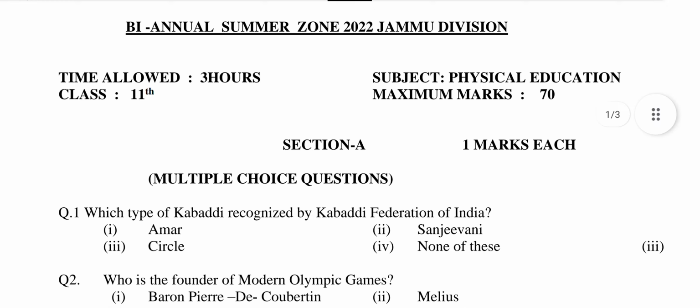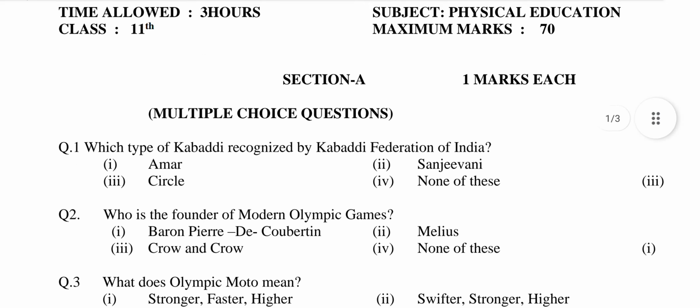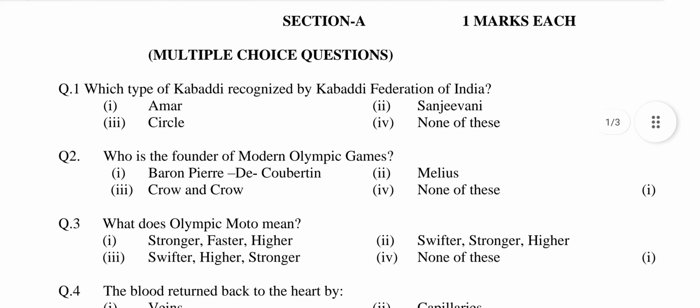Section A. Each question carry 1 marks. Multiple choice questions. Question number 1. Which type of kabaddi is recognized by Kabaddi Federation of India? Option first Amar. Second Sanjeevani. Third Circle. Fourth none of these. Answer is option third Circle.